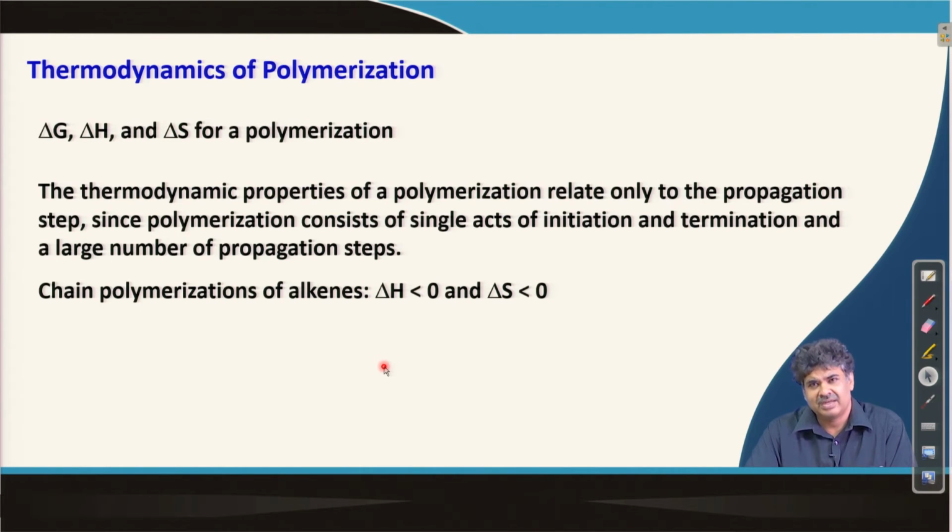All these factors come in combination to decide whether a chain polymerization actually takes place. But thermodynamically a chain polymerization is a feasible process because of the large energy gain from the large exothermic heat evolved in this polymerization process.